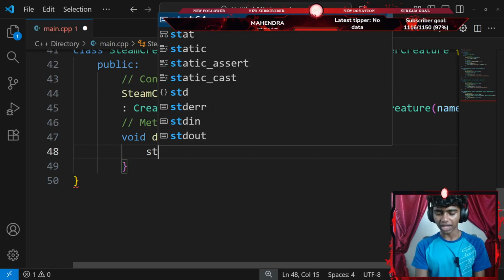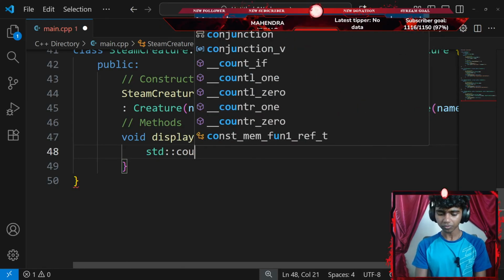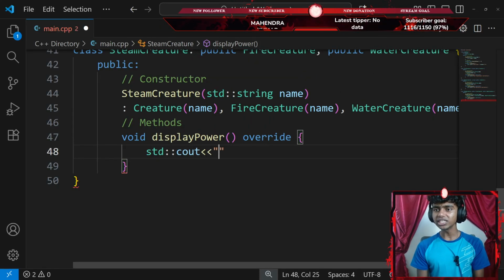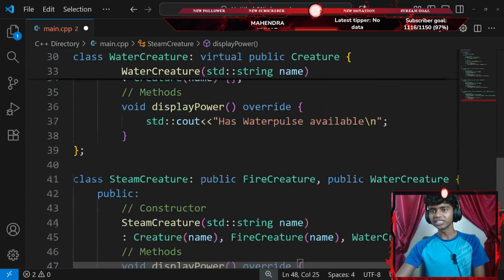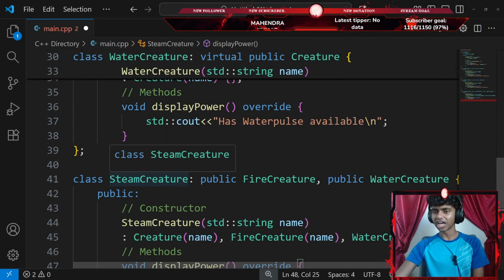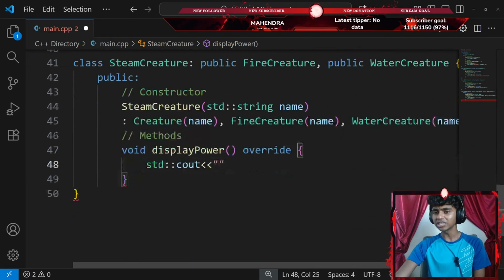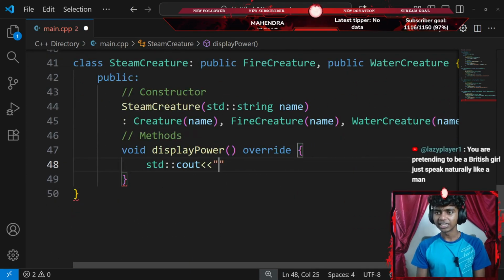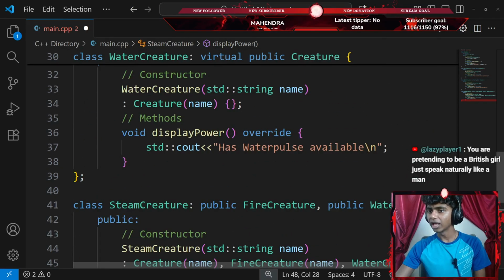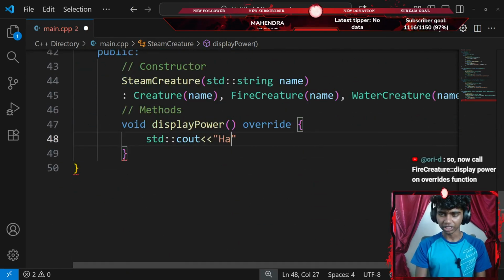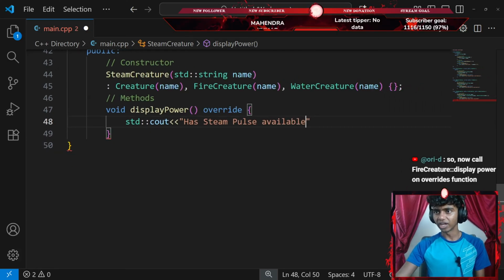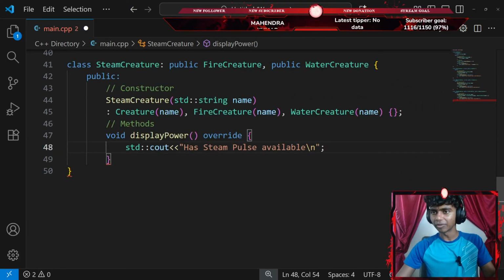That said, I'm going to be adding a standard console output here with an insertion operator. This says something like, okay, what attacks do steam creatures have? Steam creatures have, I think maybe something like, I don't know, maybe Steam Shot or like Steam Pulse. Okay, I could go with something like Steam, or should I go with name? Has Steam Pulse available. So I'll go with something like has Steam Pulse available. There we go. And then I'll go with a \n new line ending with a semicolon.